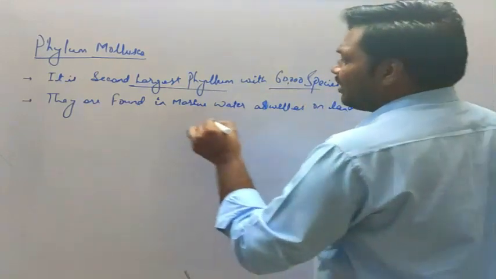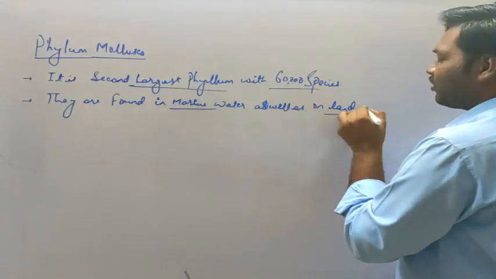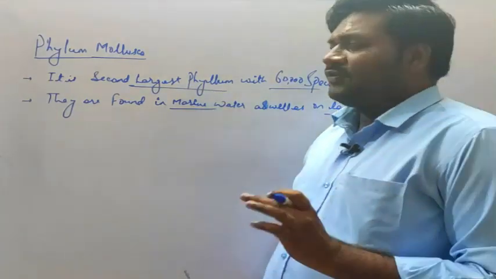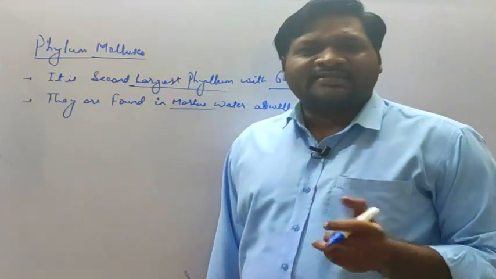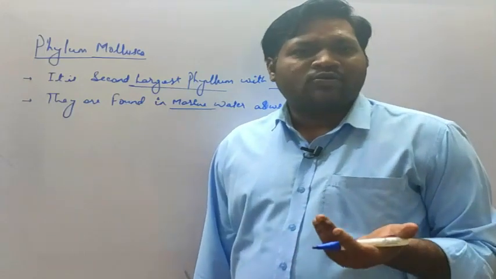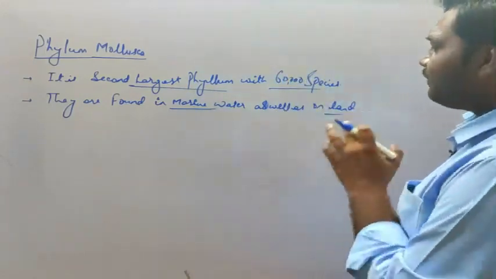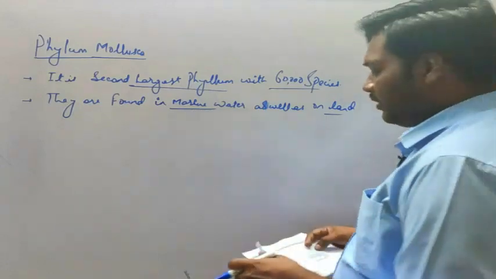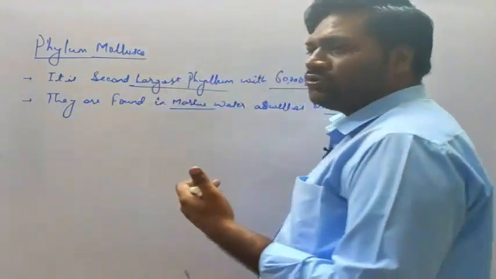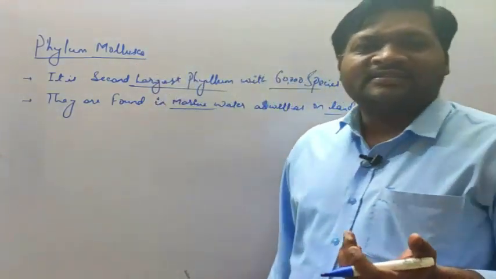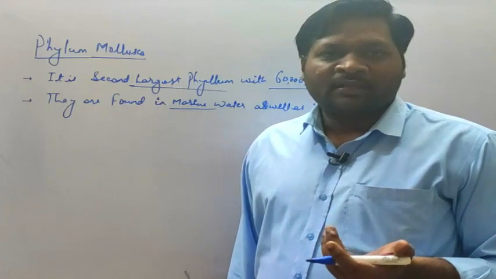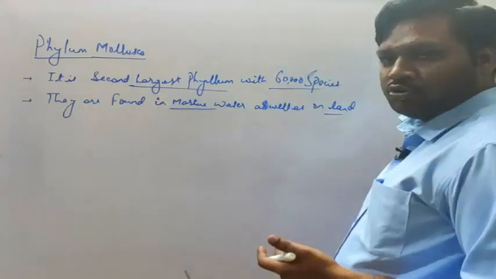That means they are marine as well as terrestrial. If we talk about examples of Mollusca, like the snail, snails are found in marine water as well as on land. Not only the snail, but another example is the pearl oyster, which is found in the ocean.